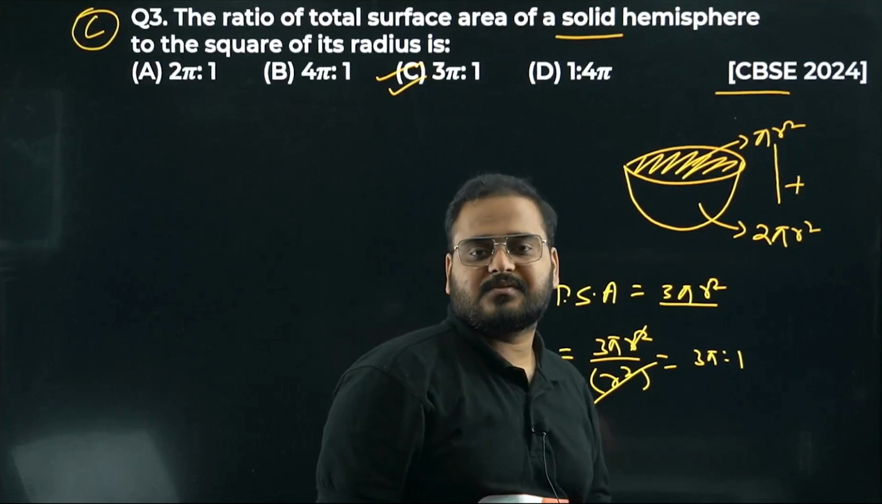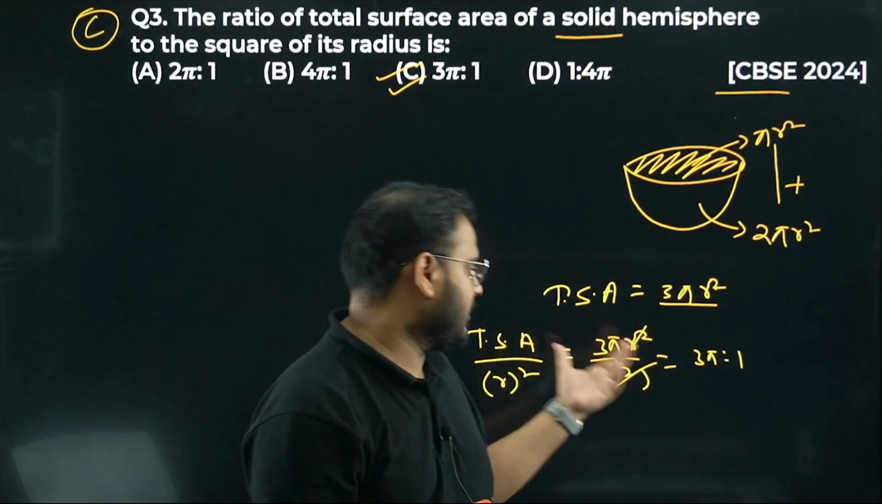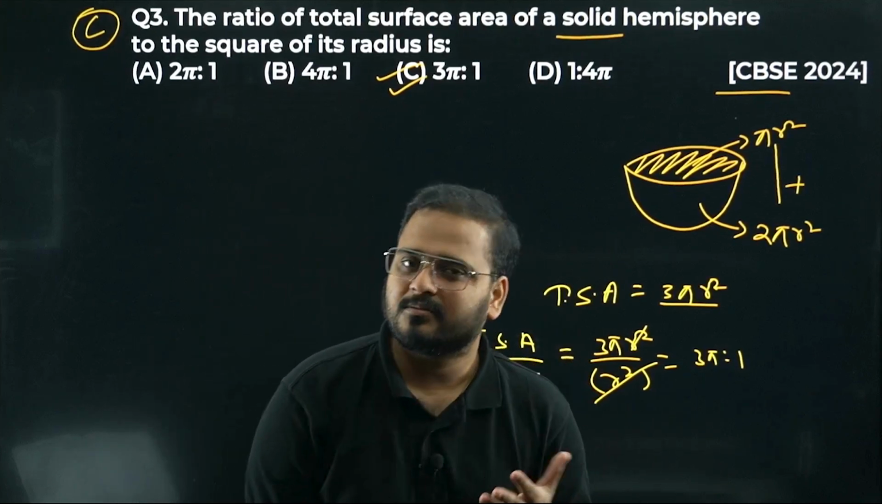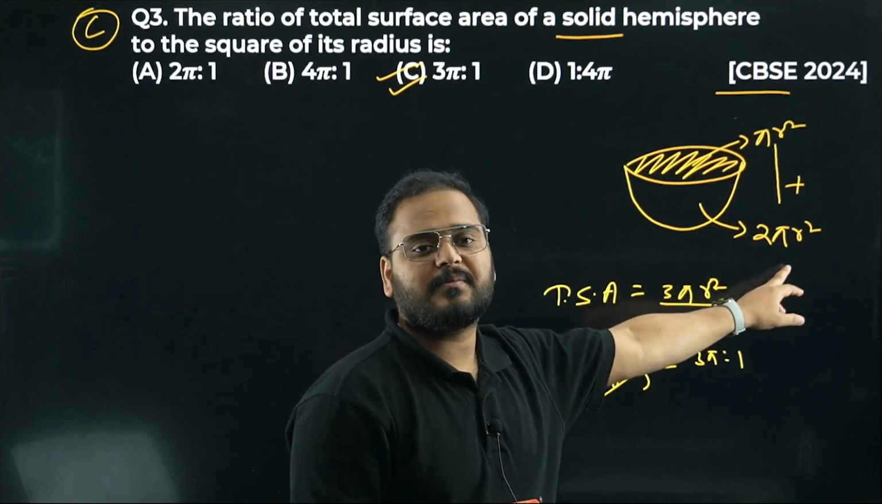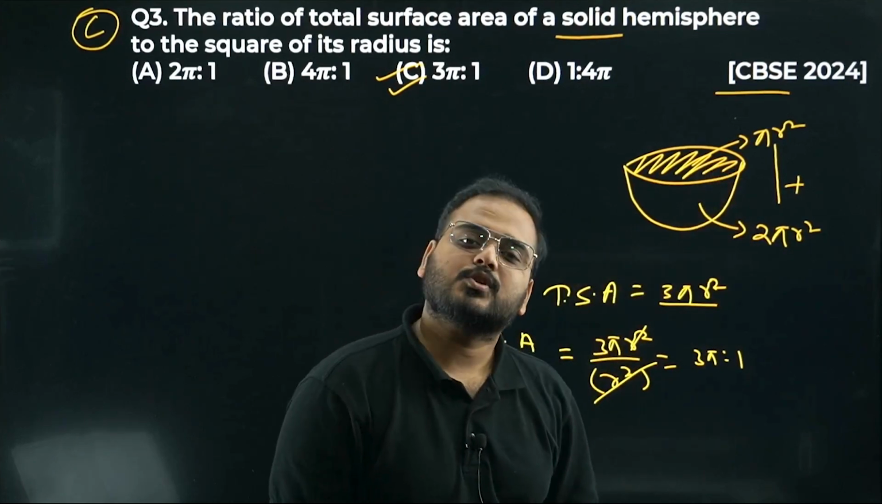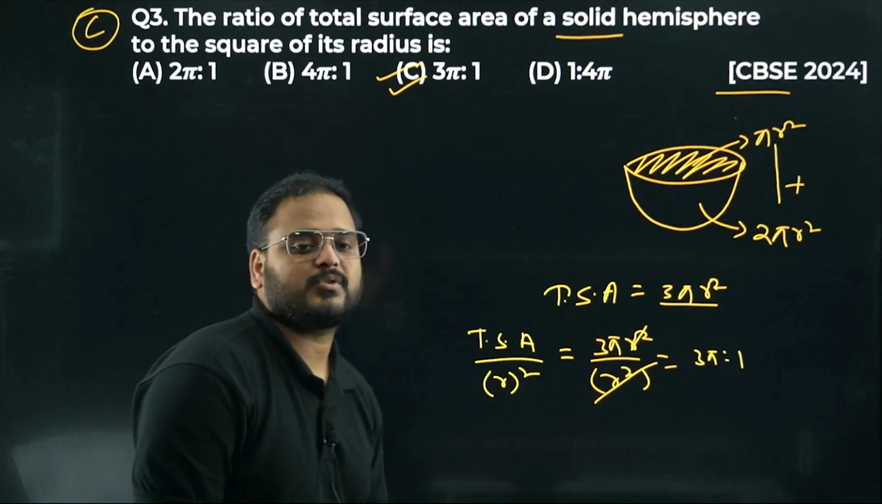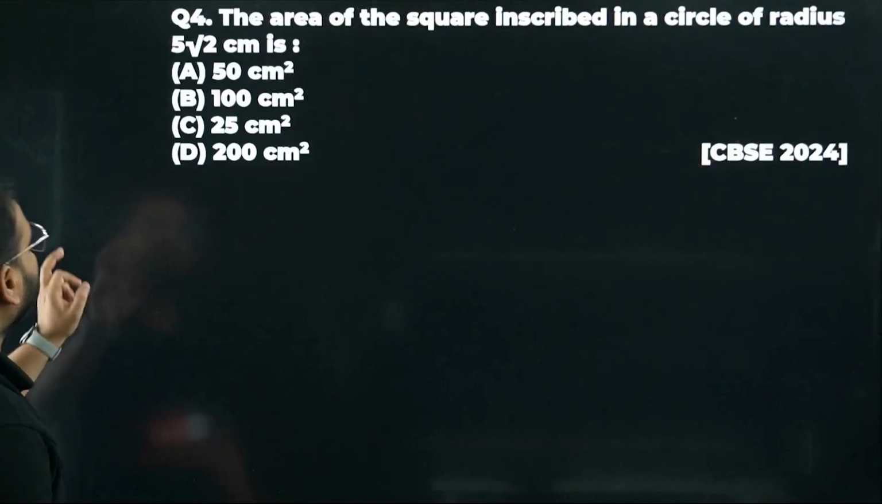Even though this question is a little bit from the volume surface area part of the next chapter of this unit, mensuration, you can see this is very simple. 3 pi r square. Curved surface area is 2 pi r square for the hemisphere. Top part is circle, so pi r square. Add them. 3 pi r square divided by square of the radius is how much? R square cancels it. Answer is 3 pi to 1. Question number 3 is done. Moving on to question number 4.